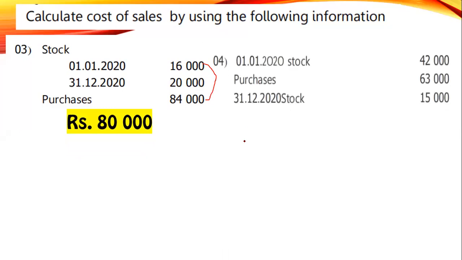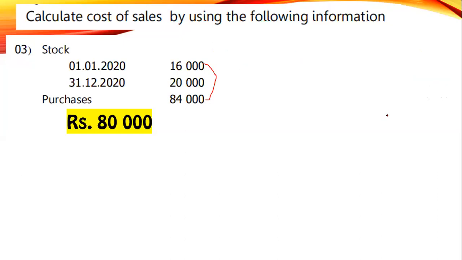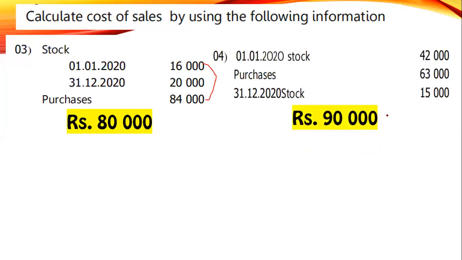Let's try this quickly, everyone. Give me the answer. You have opening stock 42,000, purchase 63,000, and closing stock 15,000. Therefore, the cost of sales is 90,000 rupees. Right. So students, you understand very well. I can realize that you give quick responses to the questions. Let's see the next question.